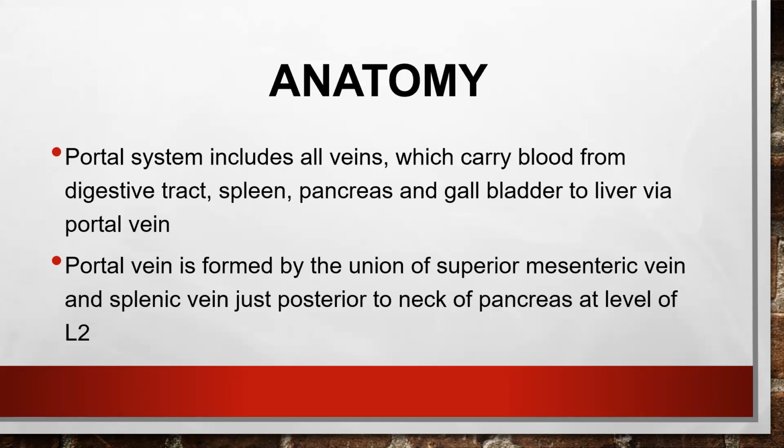So the portal system includes all the veins which carry blood from the digestive tract, spleen, pancreas, and gallbladder to the liver, because the liver is the major assimilating organ in our body.